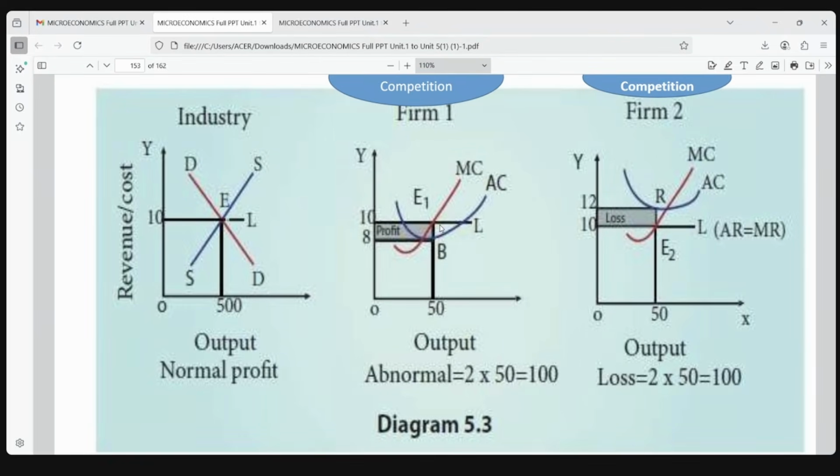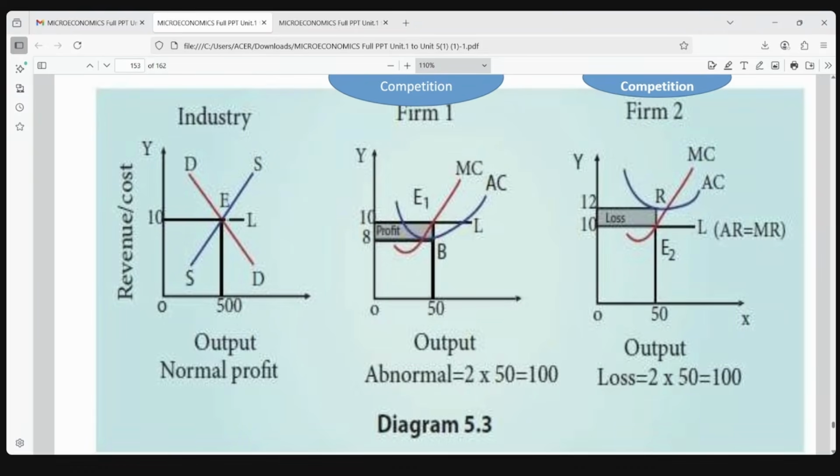So always see MC, this red curve, and see this parallel curve, where both of them are intersecting. From that point, draw a line touching AC and the x-axis. Prepare this, understand this graph and draw the graph for unit 4. Features are given in detail, but you can remember 2-3 points for each feature. This is in unit 4.